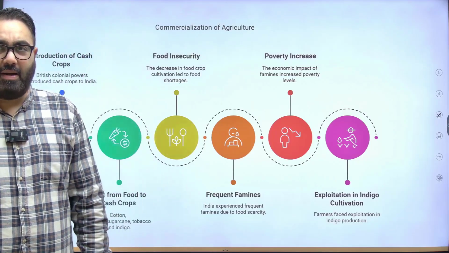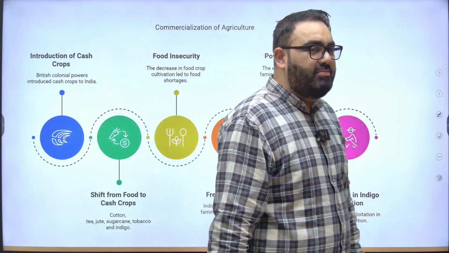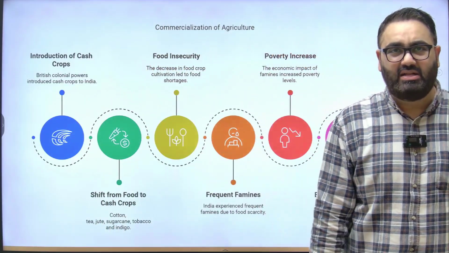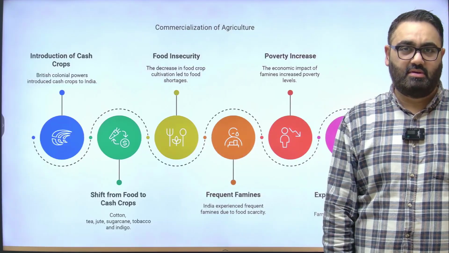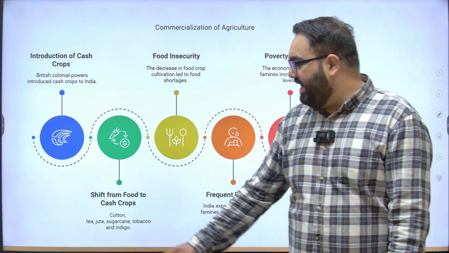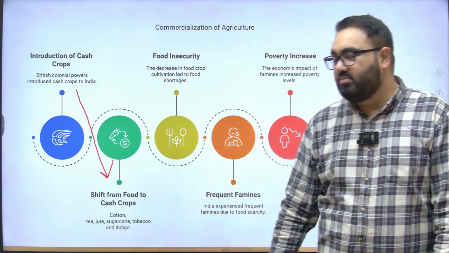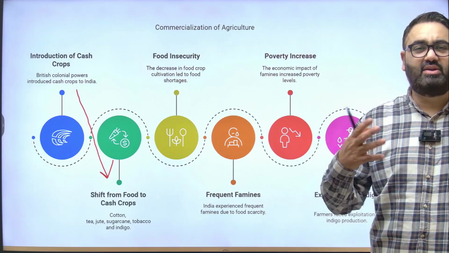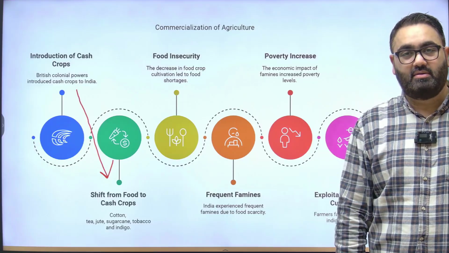Apart from the land revenue system that the British had introduced, they also made sure that they exploit agriculture as much as possible by these methods. First, they introduced cash crops and shifted the farmers forcefully from things that are usually consumed to things that could be sold easily in the market.